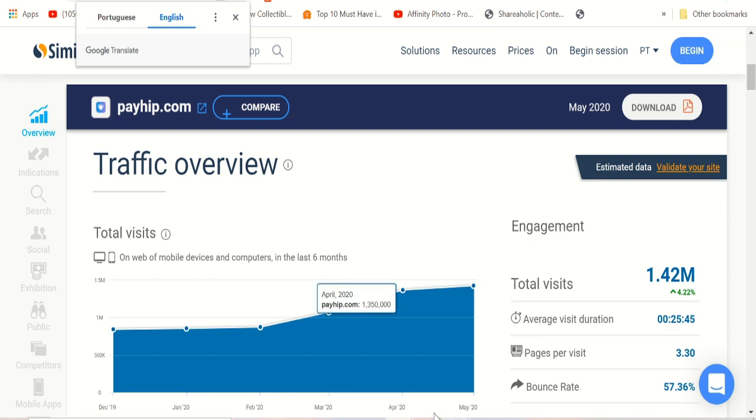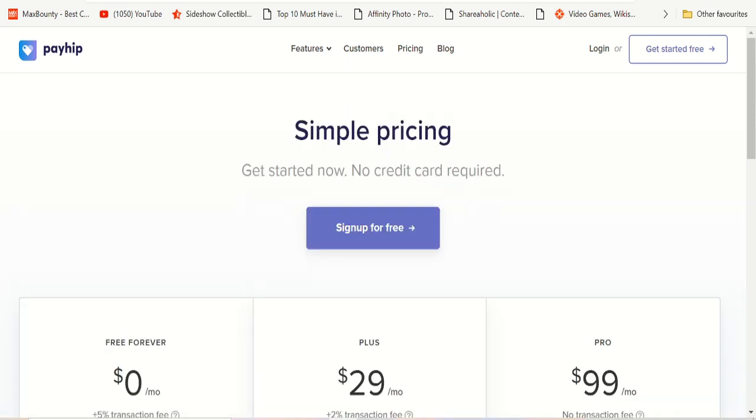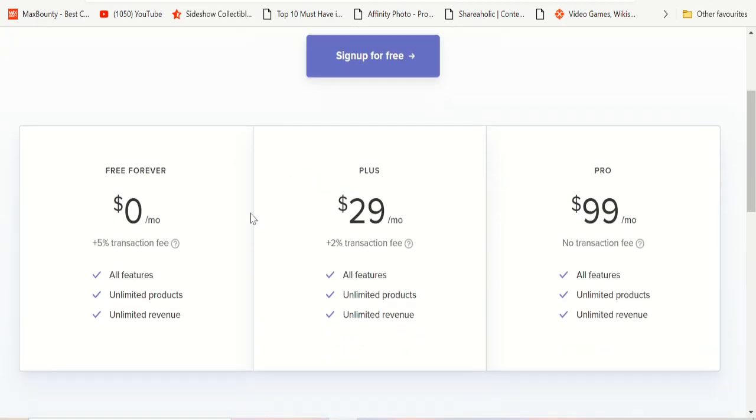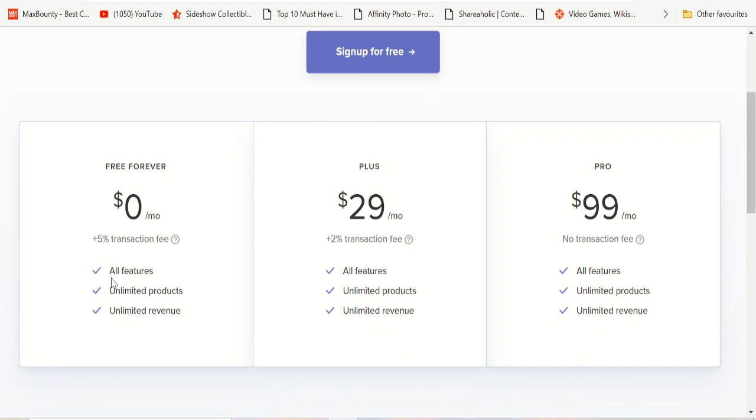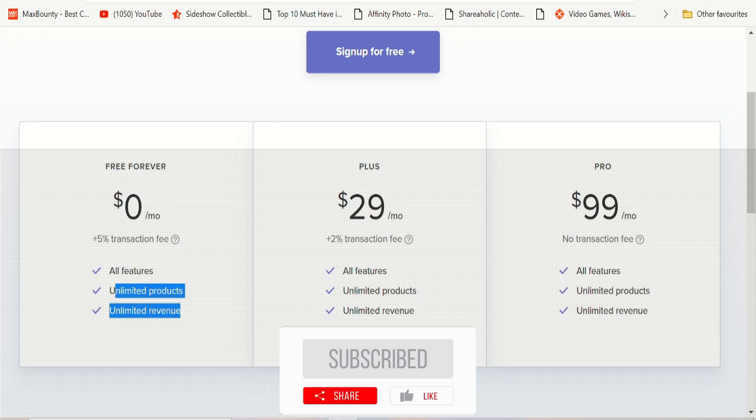So visit the site. This is the site. You can use PayPal, so you can add your PayPal or bank card to receive the payment. I go with PayPal; it's simpler and easier. If you go to the pricing section, there's no registration fee or anything like that. I recommend going with this one because you have all features, unlimited products, unlimited revenue, 0 cost per month, but they will charge a 5% transaction fee on every item you sell.